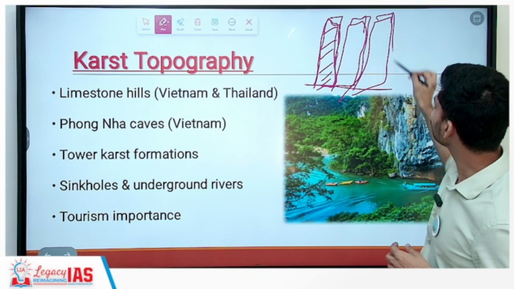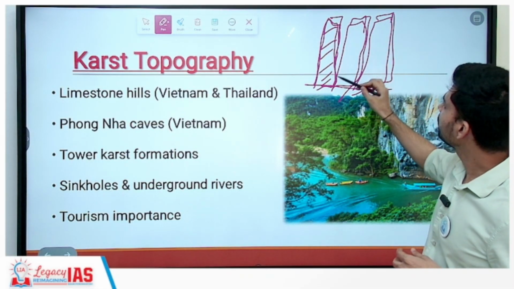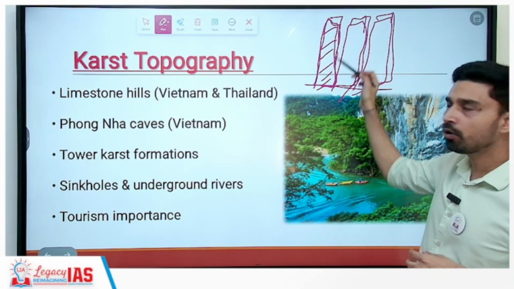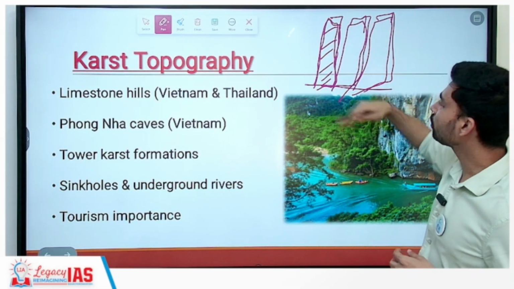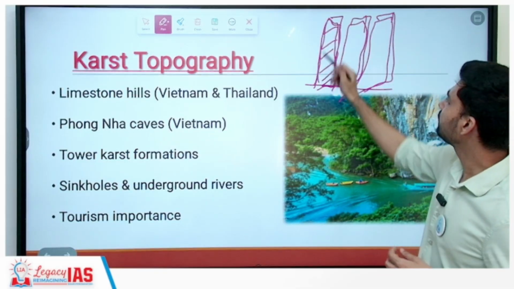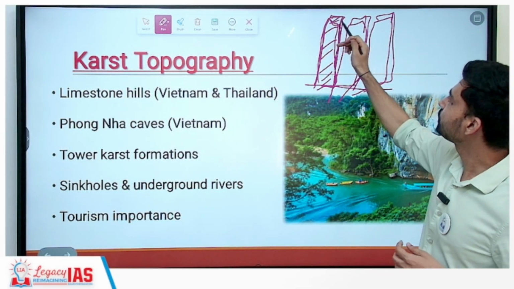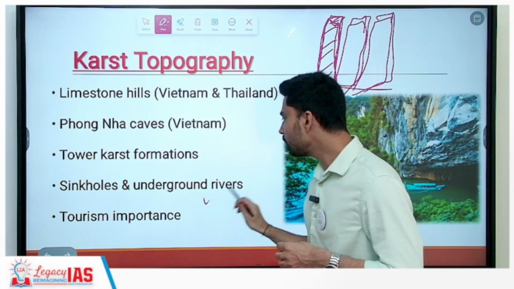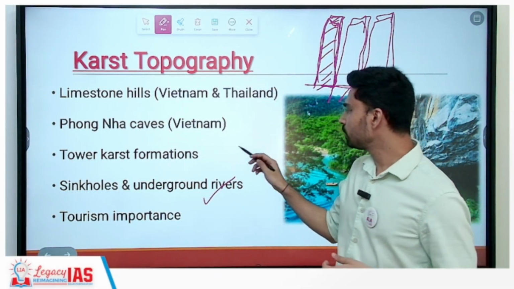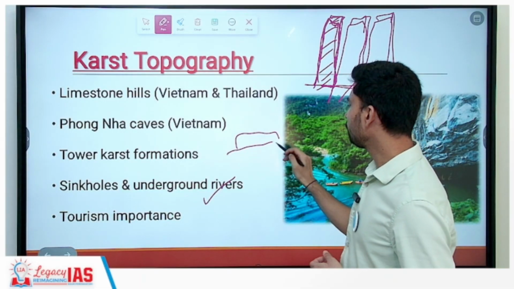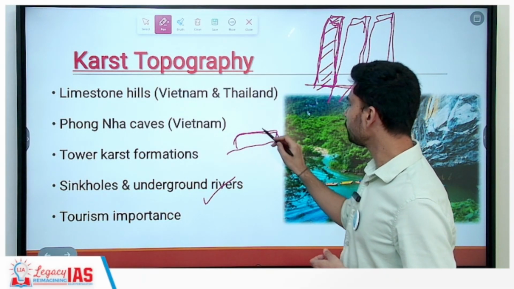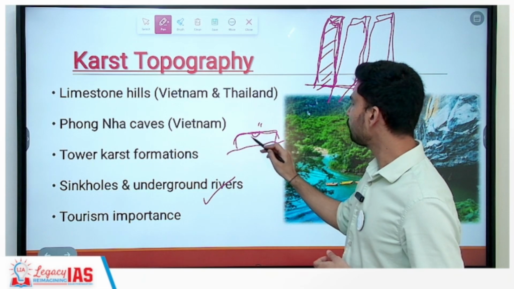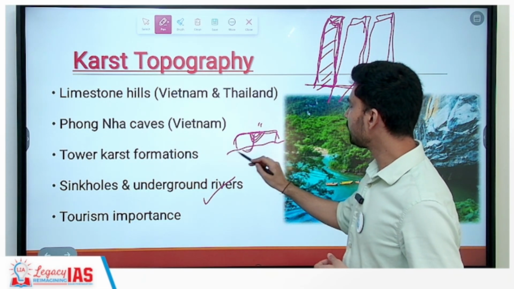All of these are limestone structures, because here erosion, continuous rainfall, and the flow of rivers have caused the entire rock to simply disintegrate and erode away, while this relatively harder, erosion-resistant piece is still standing in a tower-like structure. Sinkholes and underground rivers you will find here, because when karst landform develops, this is the limestone structure. So when heavy rainfall occurs, they start to dissolve and gradually you will see a cave-like structure